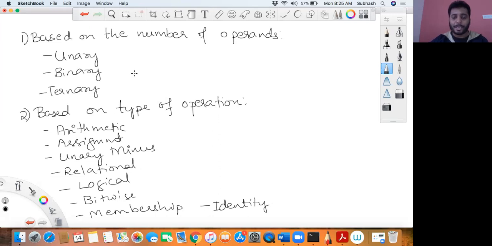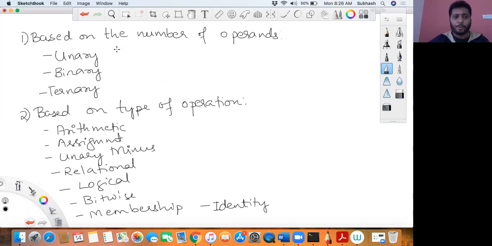The second one is based on the type of operation that you perform using that operator. Based on that, you can classify your operators into arithmetic operators, assignment operators, unary minus operator, relational operators, logical operators, bitwise operators, membership operators, and identity operators.